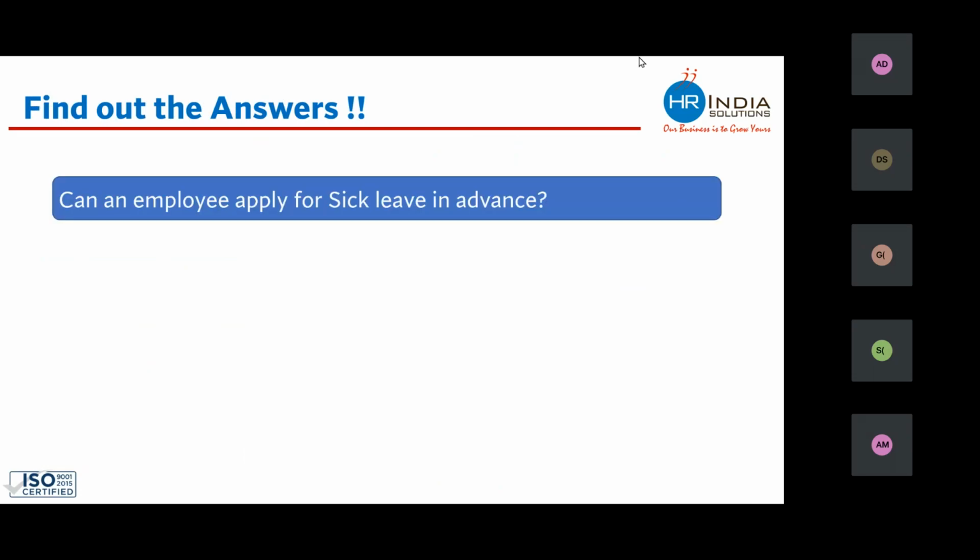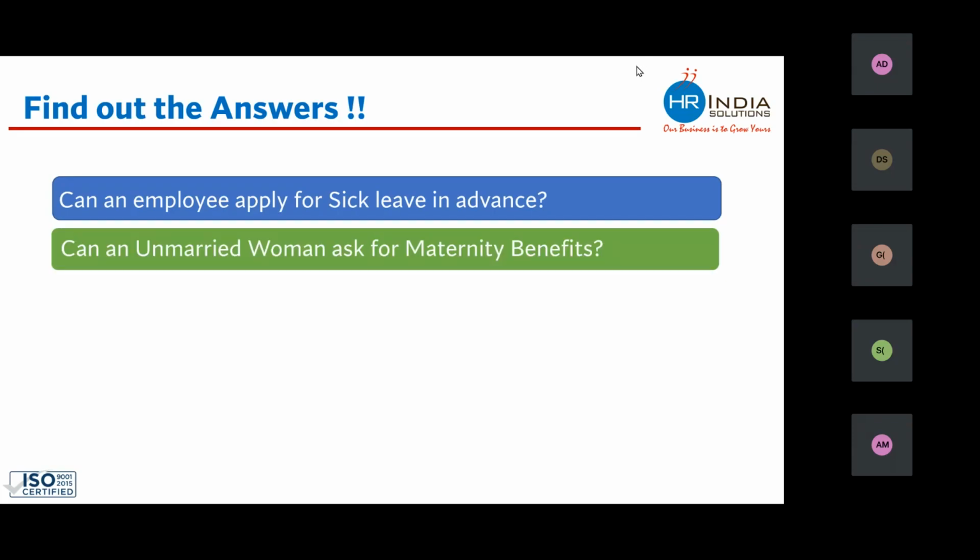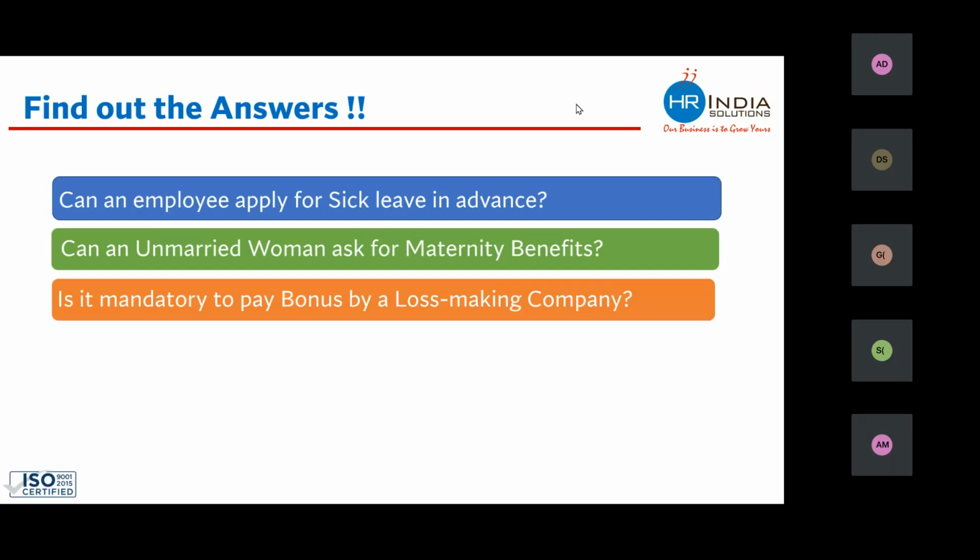Find out the answer. Can an employee apply for sick leave in advance or not? We discuss all this in class. Can an unmarried woman ask for maternity benefit? Is it mandatory to pay bonus by a loss making company? There is a law which says that every company has to pay bonus. If the company is in loss, there are cases where the company has to pay.